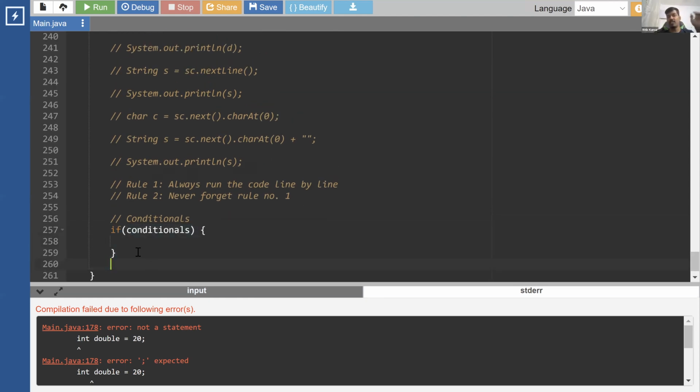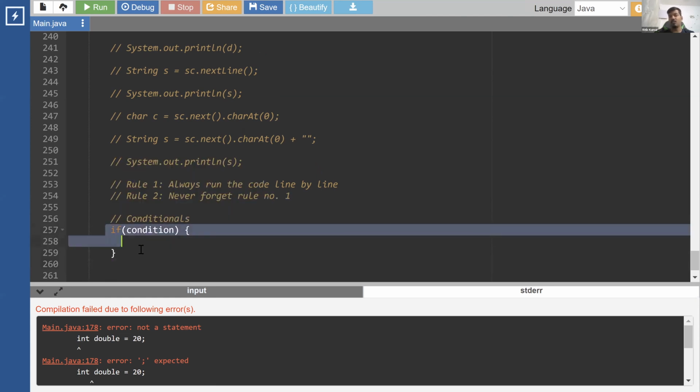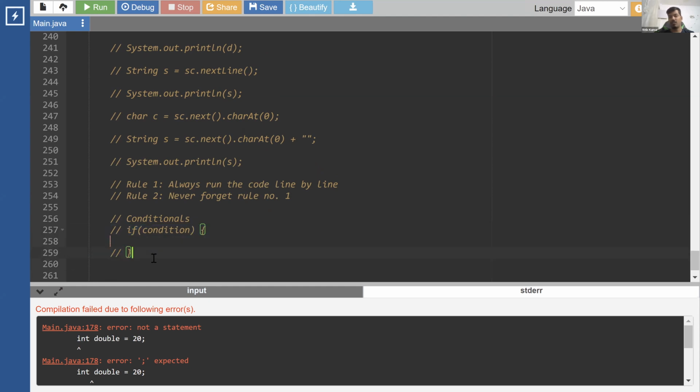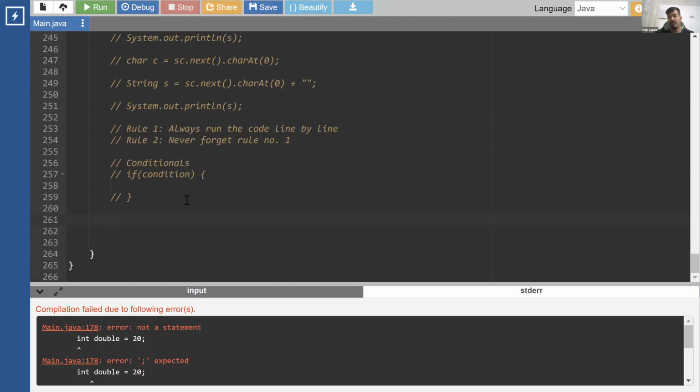So a conditional basically says that we have some condition based on which we want to run a code. If this condition is satisfied, meaning its result is true, we want to run this code. If it is not true, then we don't want to run this code, or we don't want to run anything at all. Or we can even get something else to run. This is the first type of condition, where we just have an if.